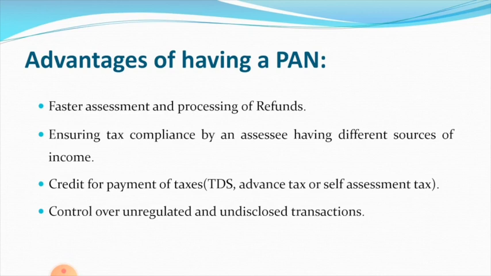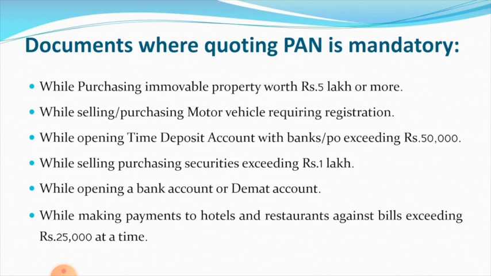If an assessee is hiding something from the tax authority, they can easily find out about those undisclosed transactions if they are having his permanent account number, because giving permanent account number for every transaction is mandatory nowadays. So these are the advantages of having a permanent account number.